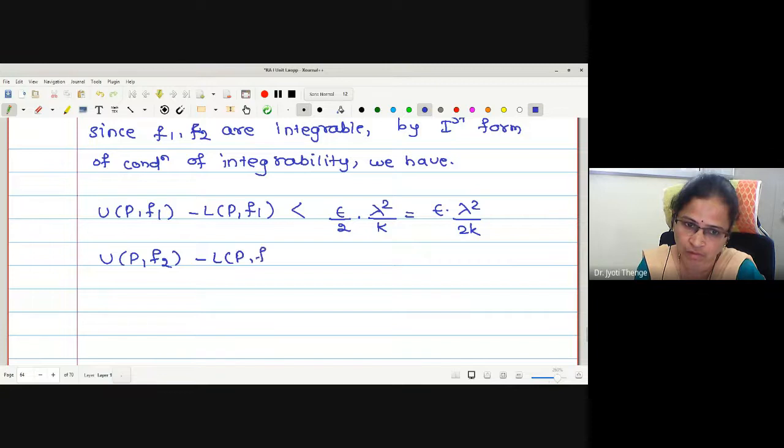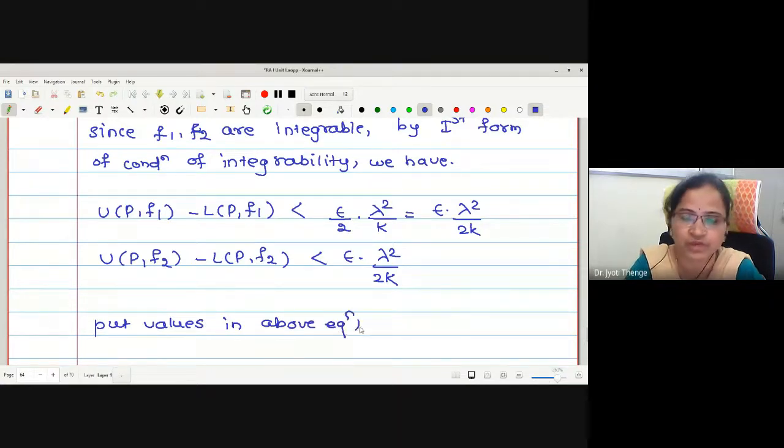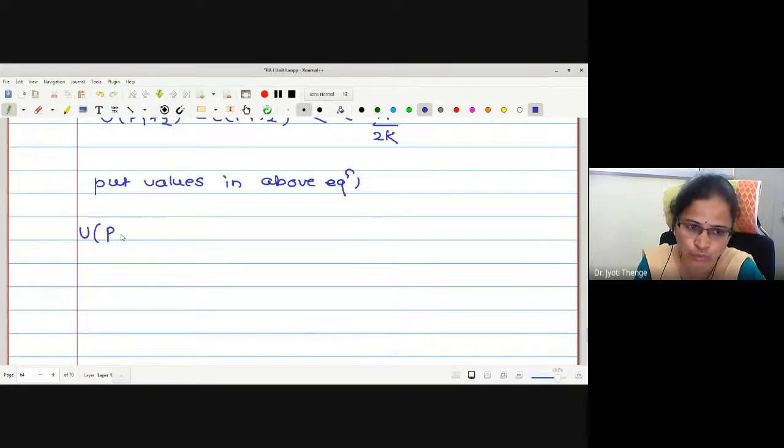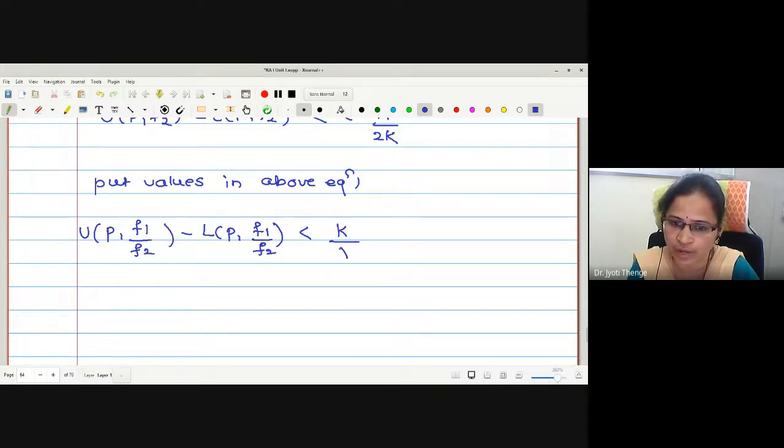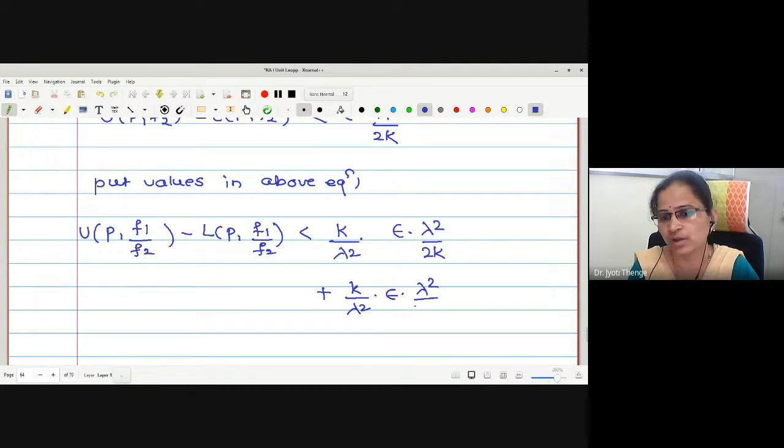Similarly for the second function also, this is epsilon lambda square upon 2k. Now put the values in the above equation. What we get: UP f1 by f2 minus LP f1 by f2 is strictly less than k upon lambda square into epsilon lambda square upon 2k, added with k upon lambda square into epsilon lambda square upon 2k.